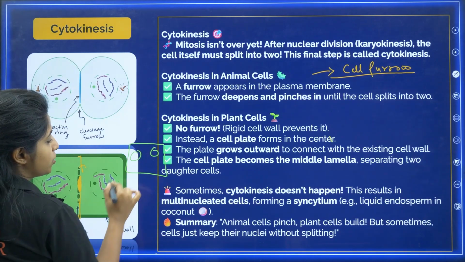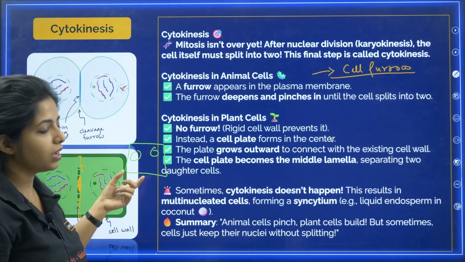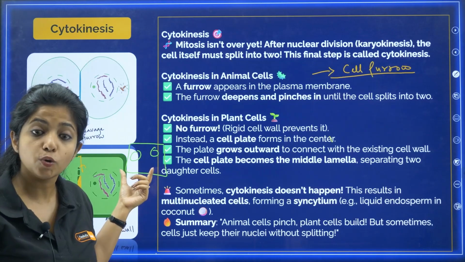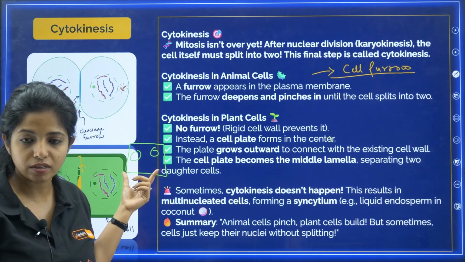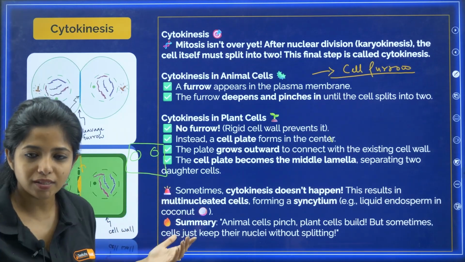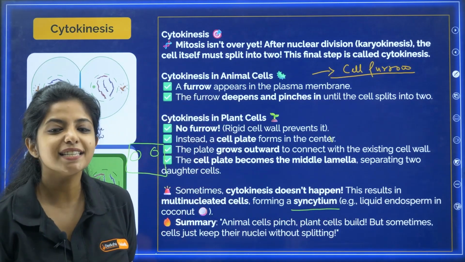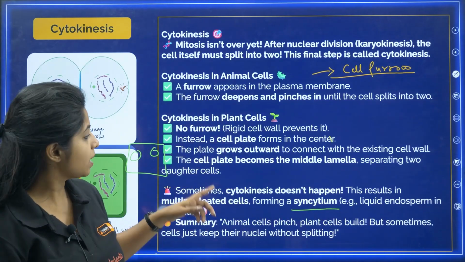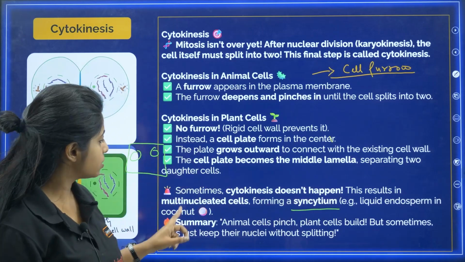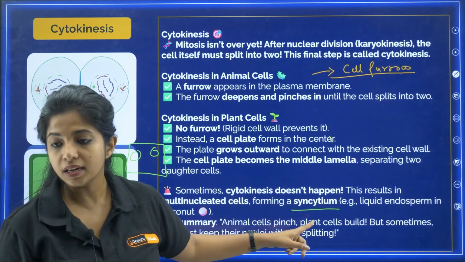There are multiple nuclei over here. Cytokinesis has not happened, so you will obviously have a multinucleated cell, with more than one nucleus. What do you call this? You call this a syncytium. Sometimes cytokinesis does not happen. This results in multinucleated cells forming a syncytium.